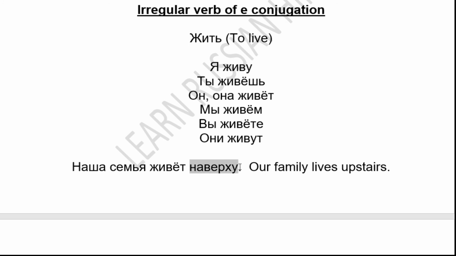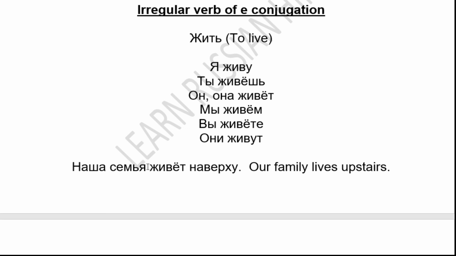So for example, Наша семья живёт наверху. Наверху means on the top or upstairs. Семья means family, and наша we have learned. Наша means our. Семья is feminine gender, ending with ya. So we have used for that the possessive pronoun наш, which becomes наша. Our family lives upstairs.